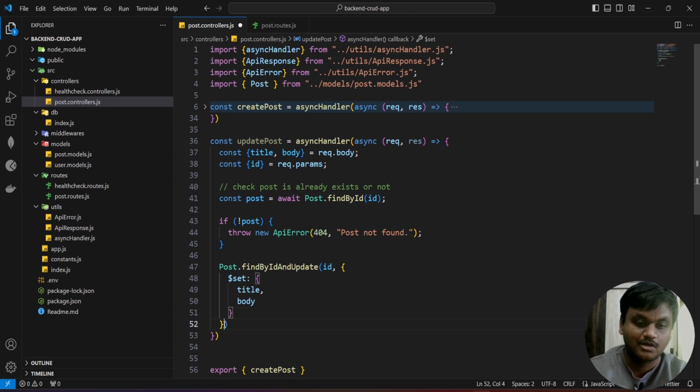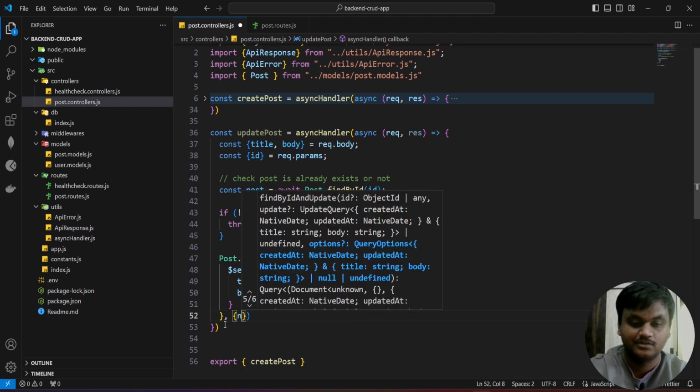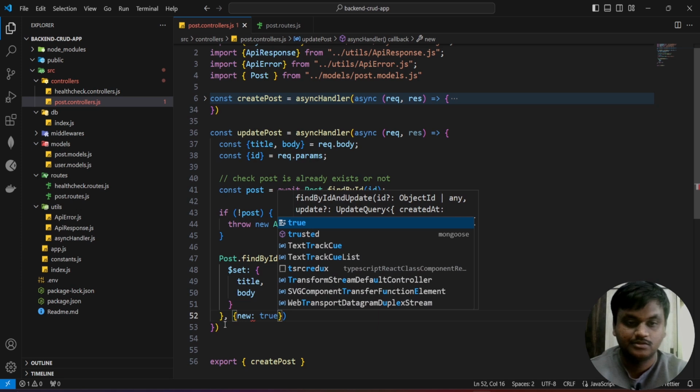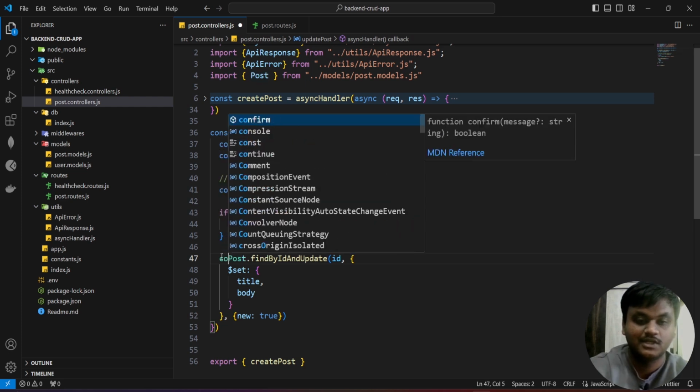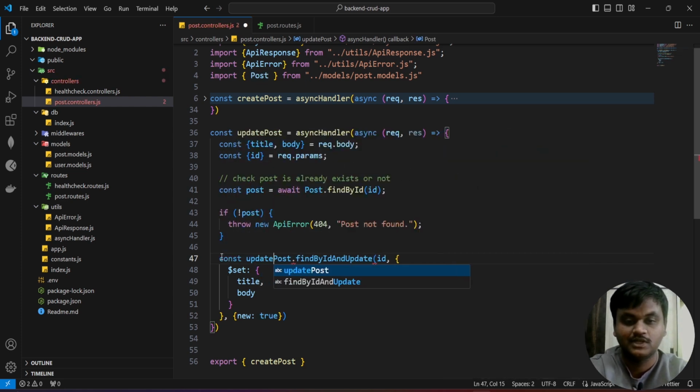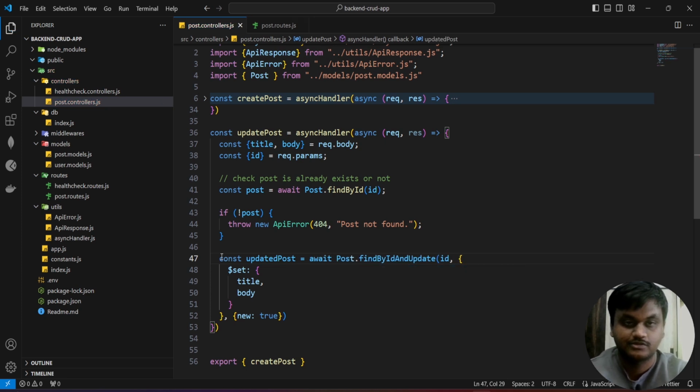And the third argument is new: true. If you did not mention new: true, it will return the old post. If you mention new: true, it will give the new updated post.